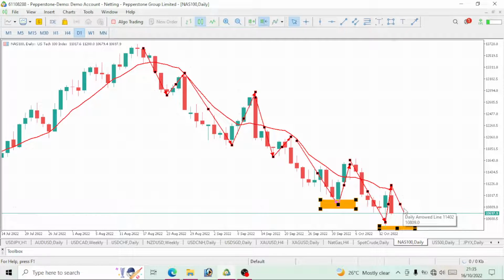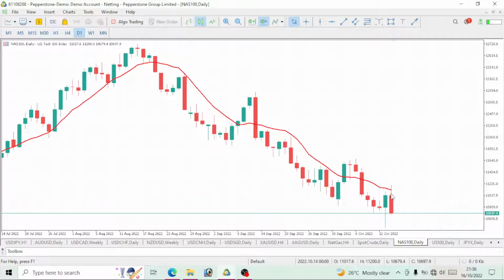So let's see how price will play out though. We will be dropping further down. Notice on the monthly time frame we are bearish. Weekly time frame we are bearish. Even the daily time frame we are also bearish, and the price is still below the 10 period moving average. We've not broken above it, it is still below it.